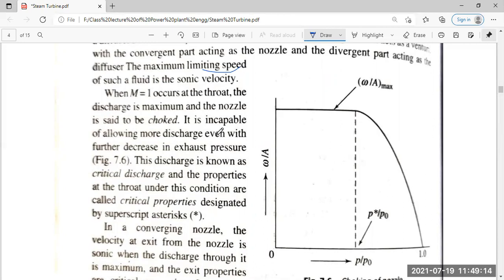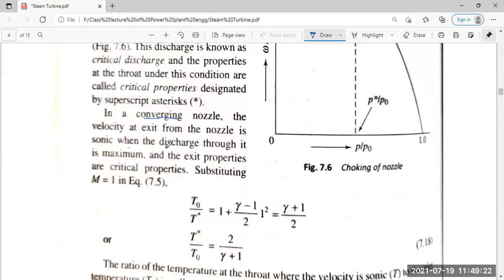In a converging nozzle, the velocity at the exit from the nozzle is sonic when the discharge through it is maximum, and the exit properties are critical properties. A converging nozzle converges from maximum area at the entrance to minimum area at the exit. The velocity must then be equal to the velocity of sound when the discharge through it is maximum, and the exit properties are critical properties.